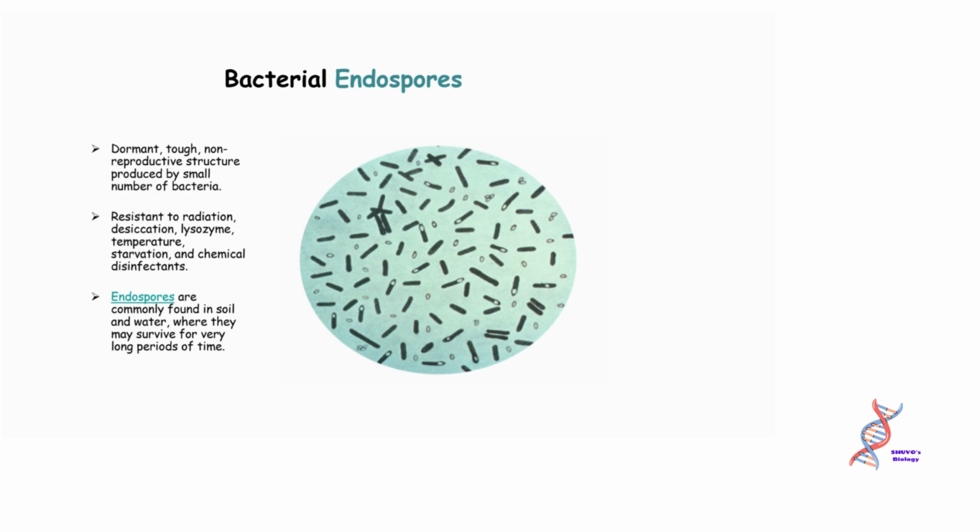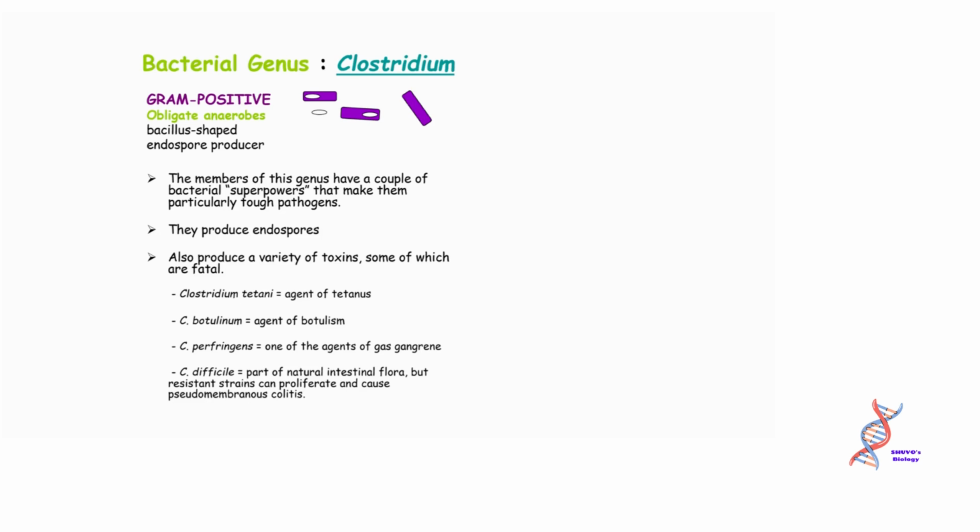Endospores are resistant to radiation, desiccation, lysozyme, temperature, starvation, and chemical disinfectants. They are commonly found in soil and water, where they may survive for very long periods of time. Bacterial genus Clostridium: gram-positive, obligate anaerobes, bacillus-shaped, endospore producer. The members of this genus have a couple of bacterial superpowers that make them particularly tough pathogens.